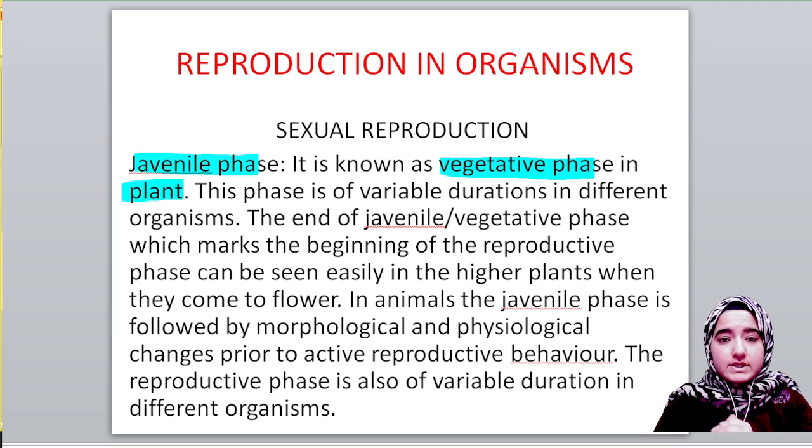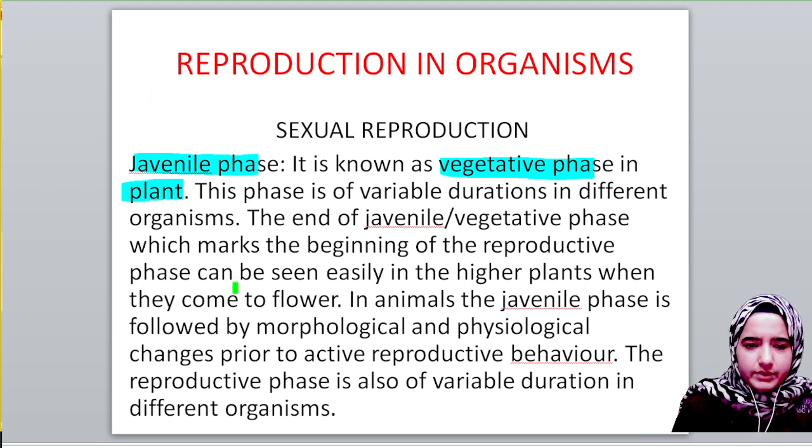And how can we see that in higher plants? We can simply see that phase by flowering, which occurs in higher plants. The end of the vegetative phase marks the beginning of the reproductive phase, and that can be seen by flowering.